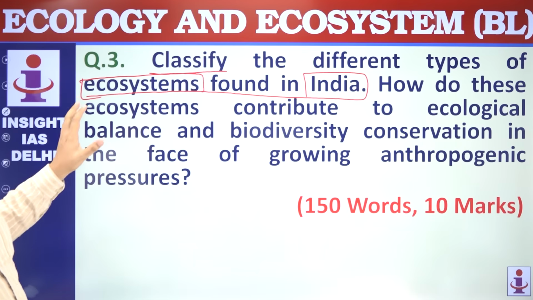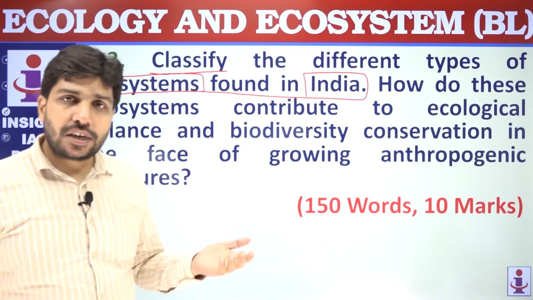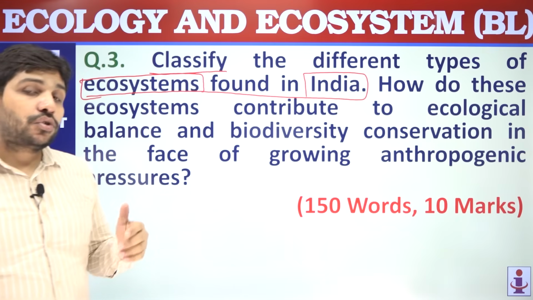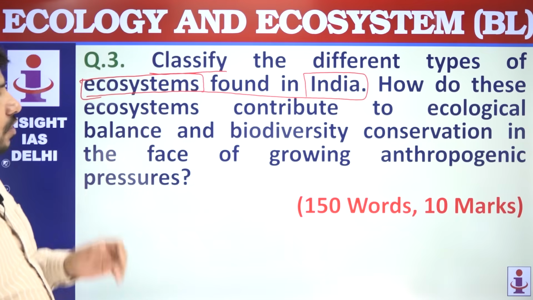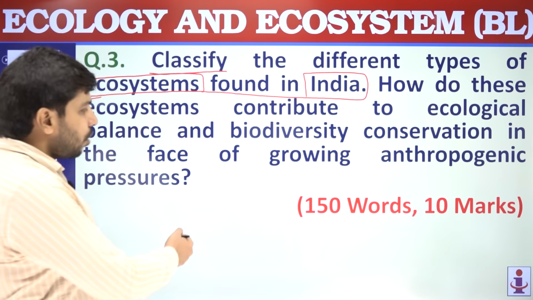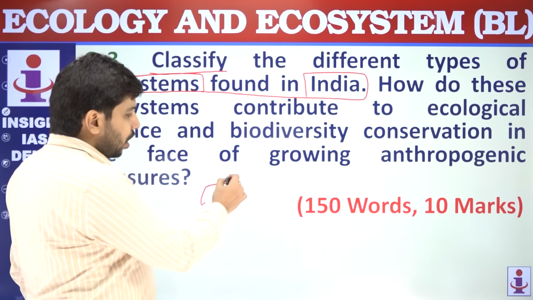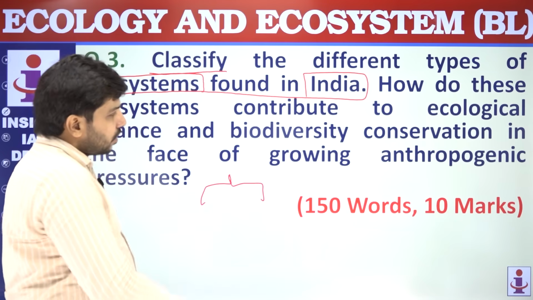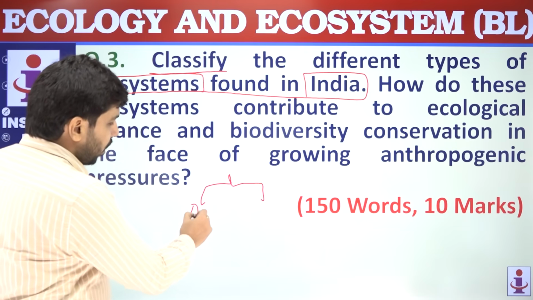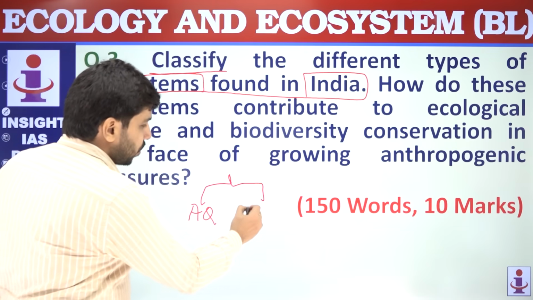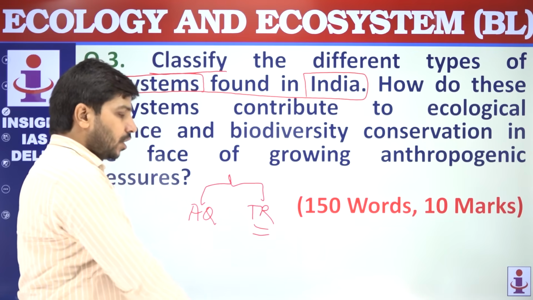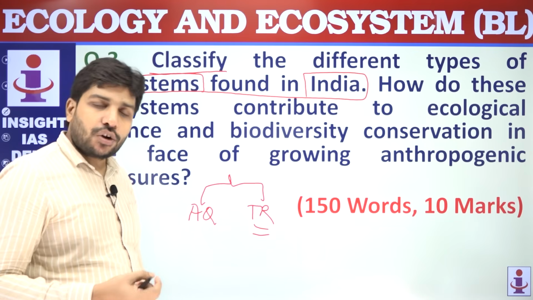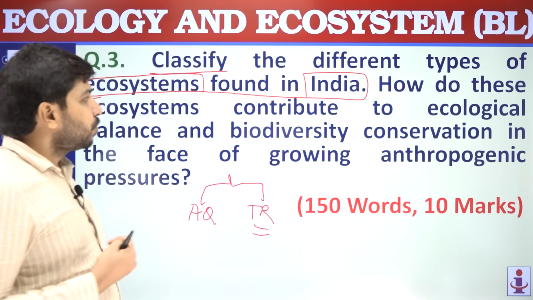So different types of ecosystems, you have first classified. First, as an introduction, you can define an ecosystem. Then you can give a classification. In classification you can also make a kind of flow chart after definition. This kind of flow chart, that here is aquatic, here is terrestrial, and in terrestrial there are deserts, there are forests. This way you can make a flow chart also to make your answer appealing.